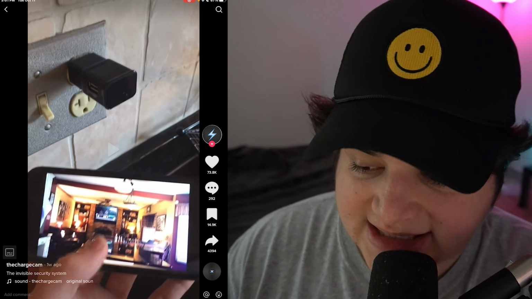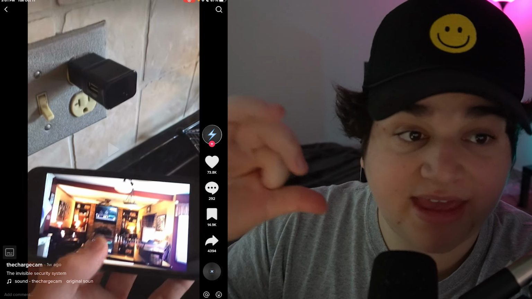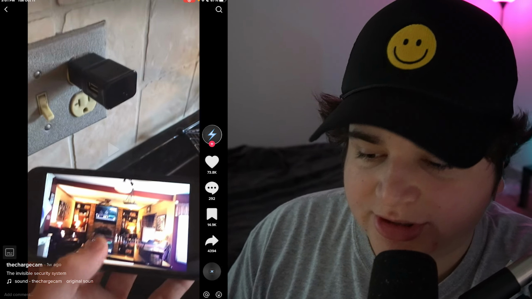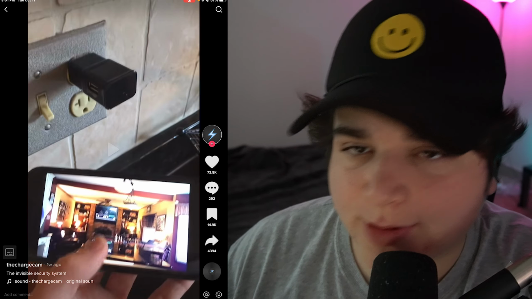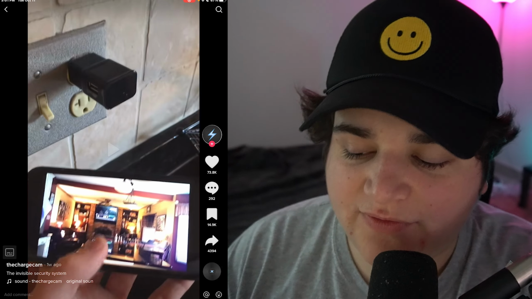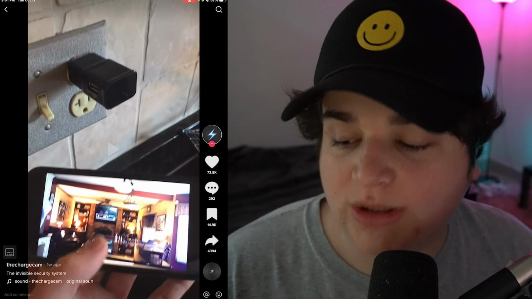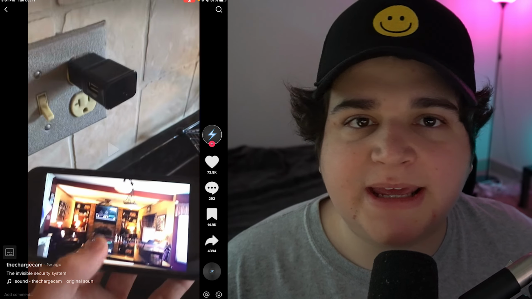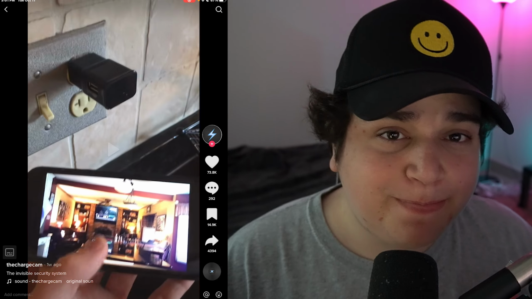What this product is, is a charger that you plug into the wall, and it has a little camera in it, okay? And then with an app, you're able to see from this camera. It's a super cool product. It's very self-explainable. When I pause this image right here, I already know what the product does. I don't need anything else explained. And that's something you also want to look for in products: something that explains itself.